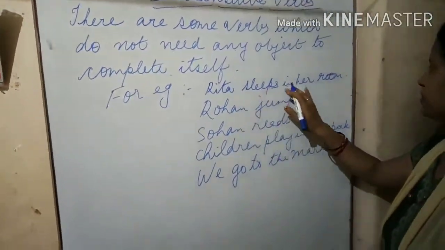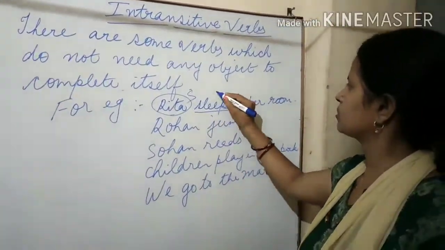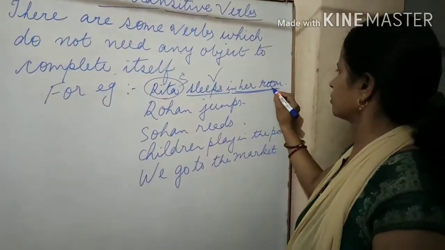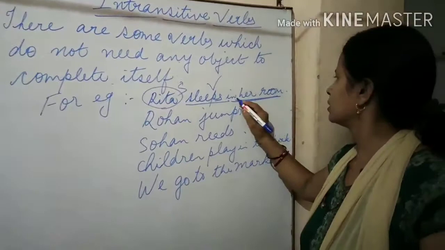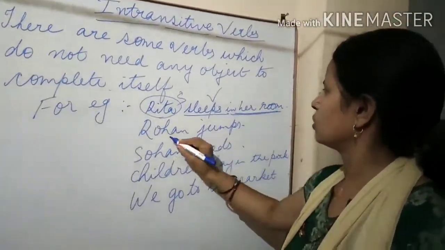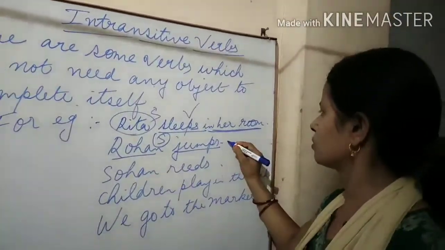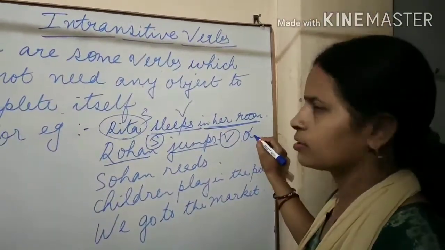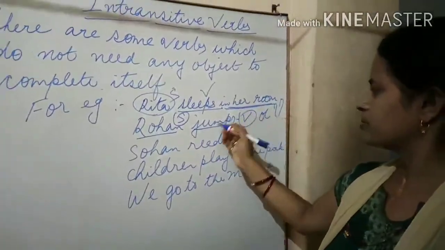So Rita sleeps in her room. Rita is the subject. Sleeps, verb. Is there any object? No, it's not an object. It's just the complement of the sentence. Rohan, subject, jumps, verb. Object, no object. Object is missing here.